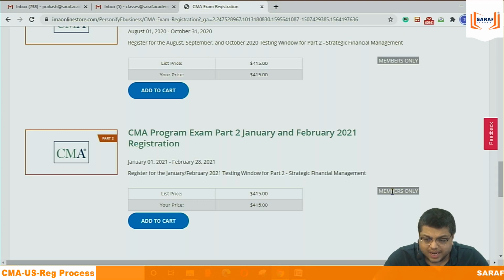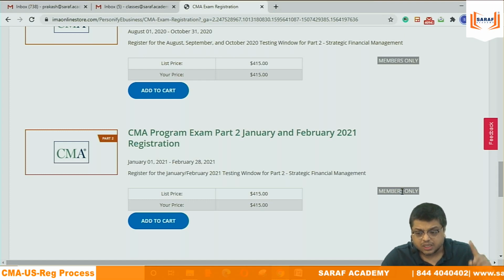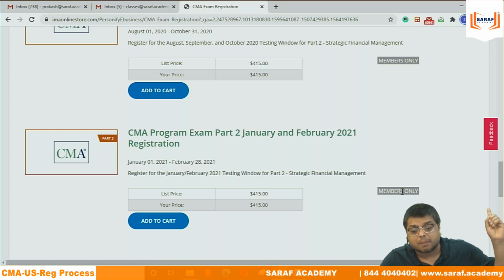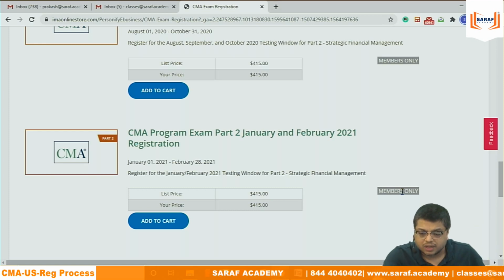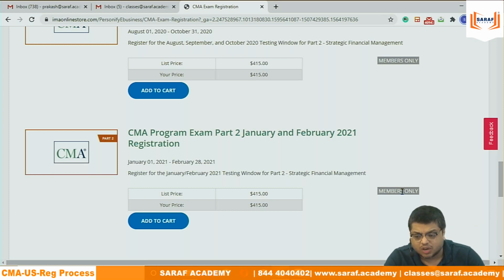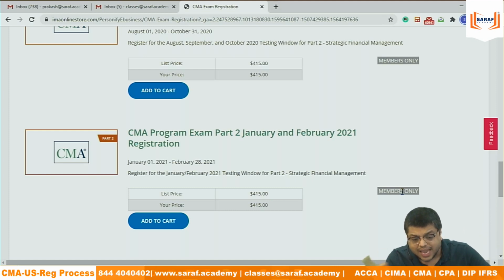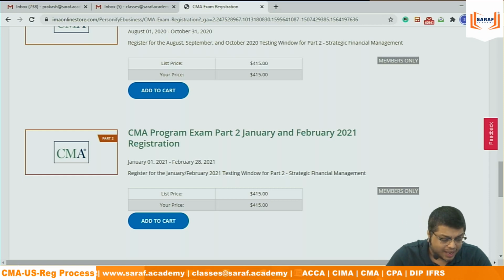And why is it not bold? Because Saraf Academy is not a member. This is only for members. So if I paid the membership one year back, and more than one year is over, I cannot pay the exam fees. I cannot book. First of all, I need to renew my membership by paying $250. Then I can book the exam.